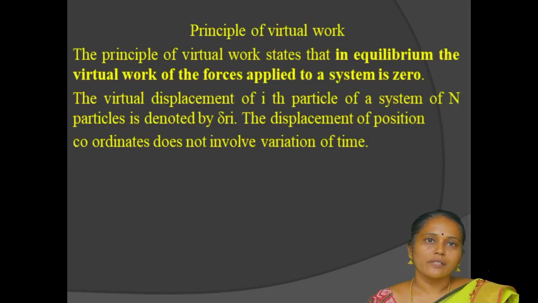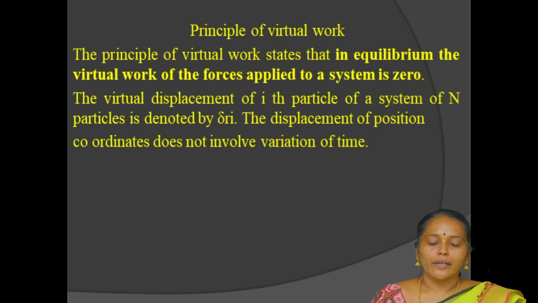The next topic is the principle of virtual work. The principle of virtual work states that in equilibrium, the virtual work of the forces applied to a system is zero. That means the virtual displacement of the ith particle of a system of n particles is denoted by delta ri. The total force on any particle is zero, so Fi is equal to 0. The virtual work of the force Fi on the virtual displacement delta ri will also be 0.